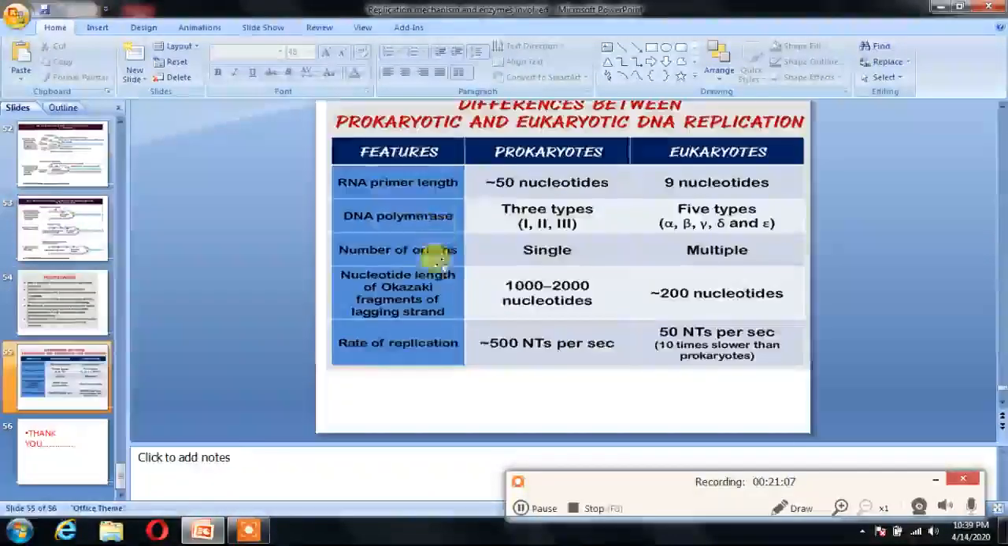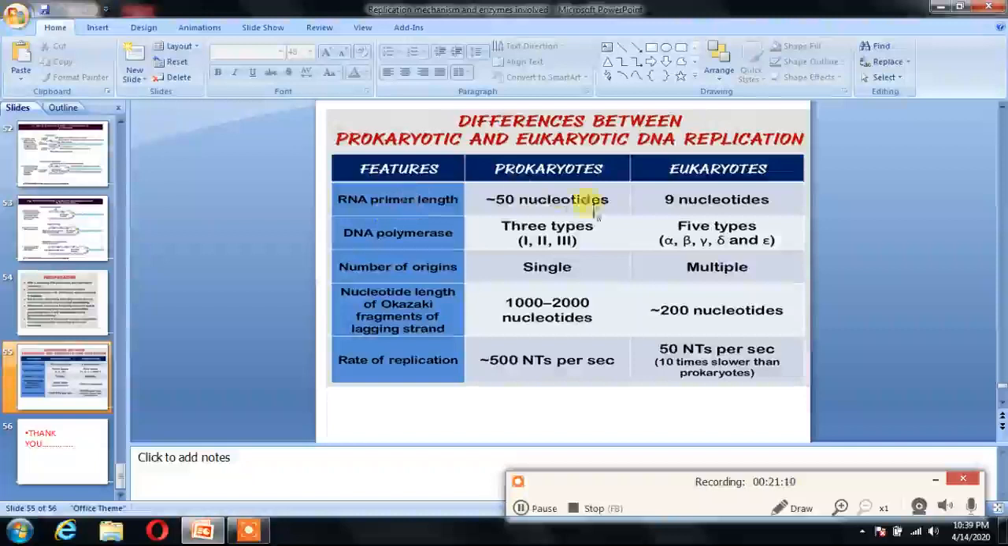This is a table, it shows the difference between prokaryotic and eukaryotic DNA replication, which can further help you.